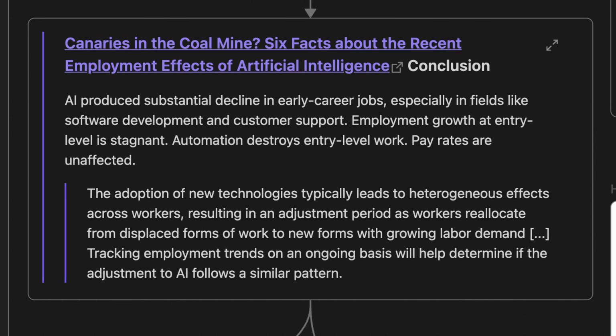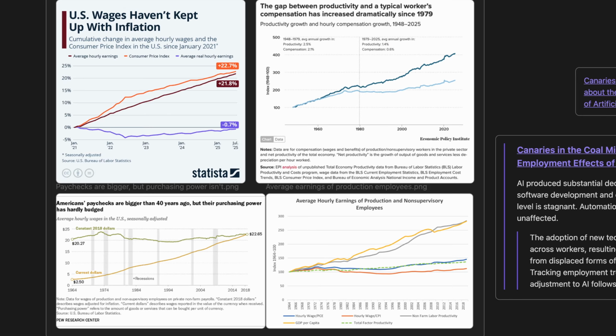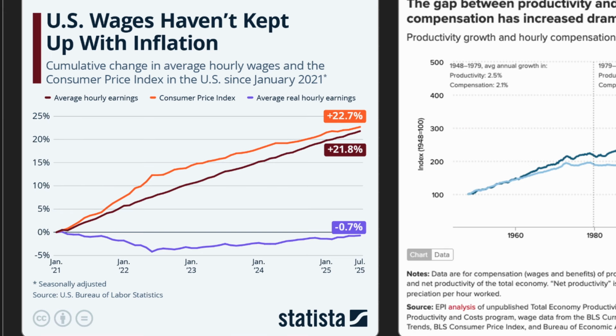Their conclusion is substantial decline in early career jobs, and entry-level work is stagnant entirely. Automation destroys this kind of work. Pay rates are unaffected, which is unsurprising considering entry-level pay hasn't meaningfully increased since 1970. These charts are all obviously saying very different things and over different timescales, but they're telling the same story. Everyone has achieved far more, the economy has grown massively, and yet we are being paid about the same.